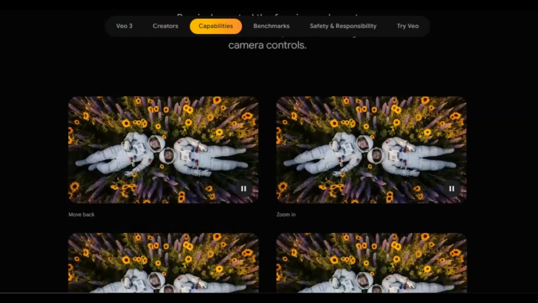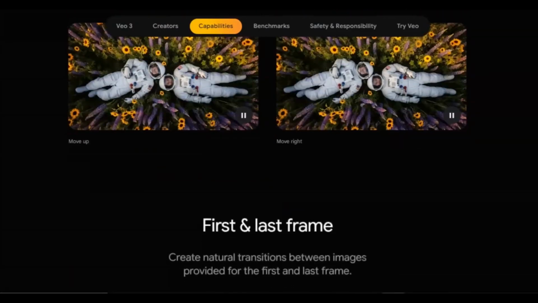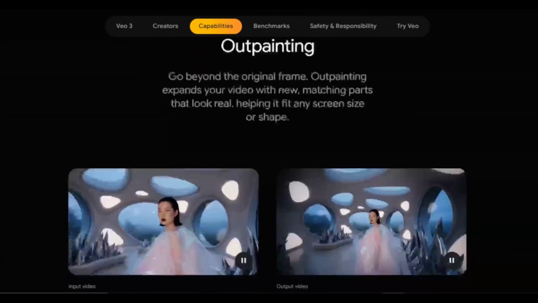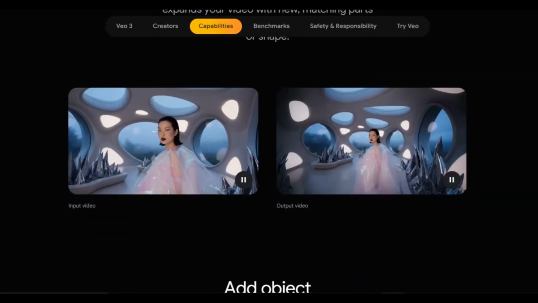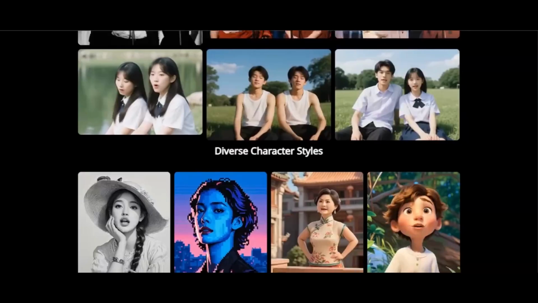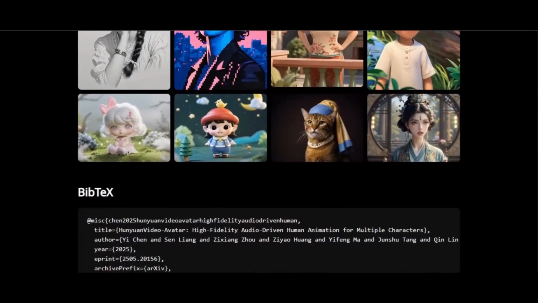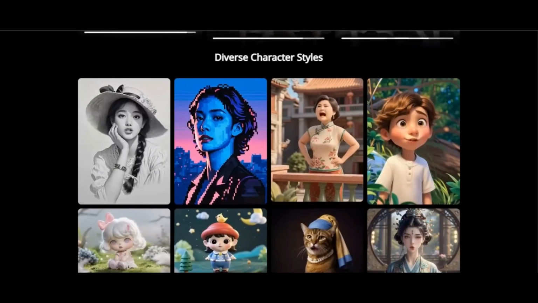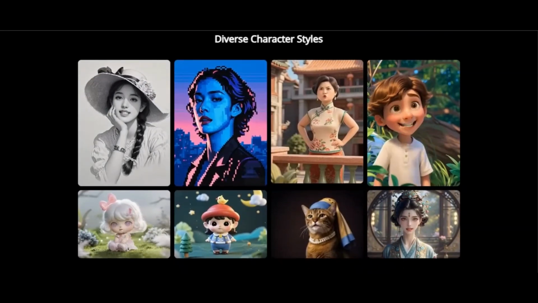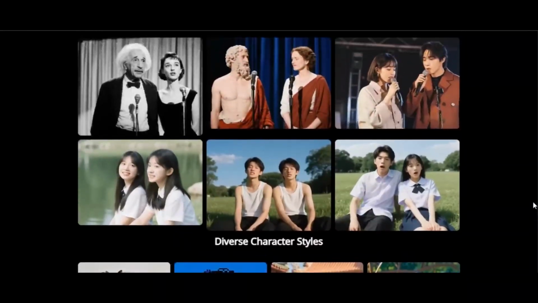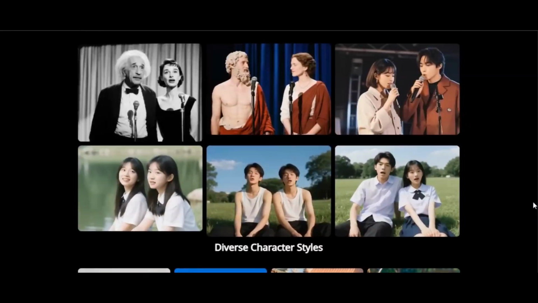Now, you may have heard about Veo 3, which was released some weeks ago. It went viral because it could directly generate videos with audio. You can get people to talk seamlessly just from a single prompt, but this new AI tool is like Veo 3 but free and open source. And even better than Veo 3 because you input the audio and make your character say anything you want. This gives you total control on how you want your audio to sound. Let me show you some of their demos.